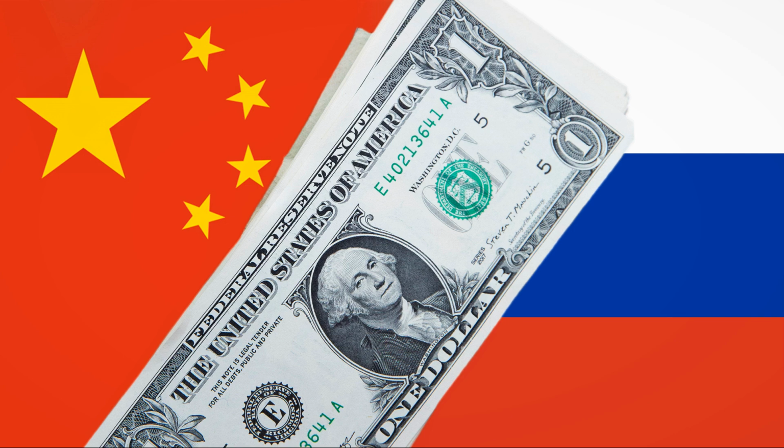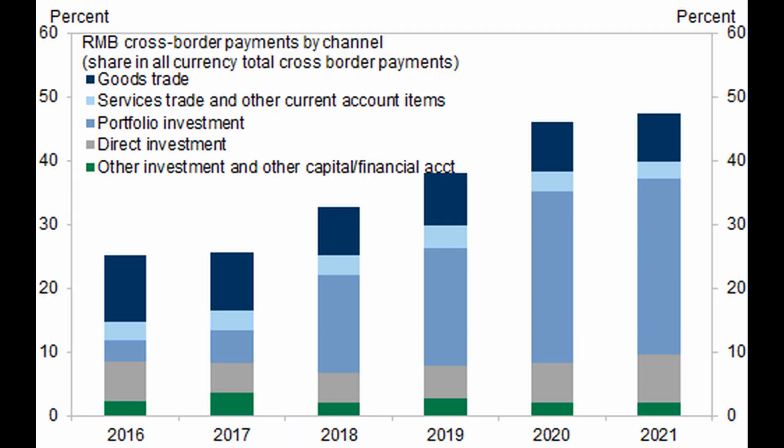Impact on Asian markets. A depreciating RMB could have spillover effects on other Asian currencies, particularly those that are closely tied to the Chinese economy. Countries heavily reliant on exports to China may experience currency pressures, further complicating the regional economic landscape.